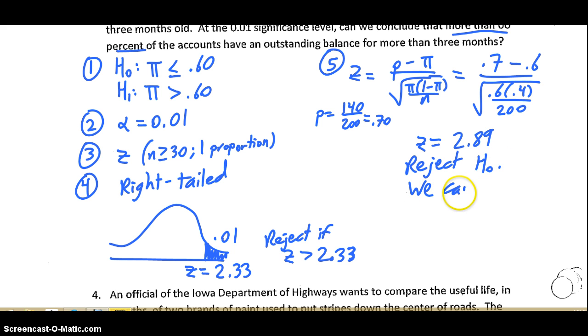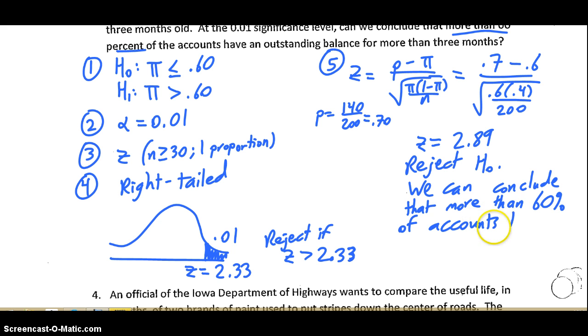And that means we can conclude the last sentence, that more than 60% of accounts have an outstanding balance.